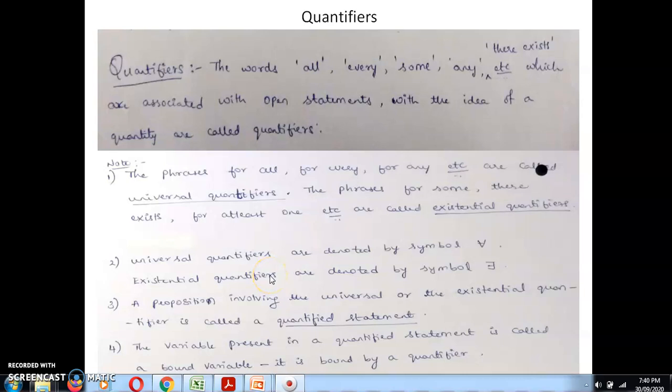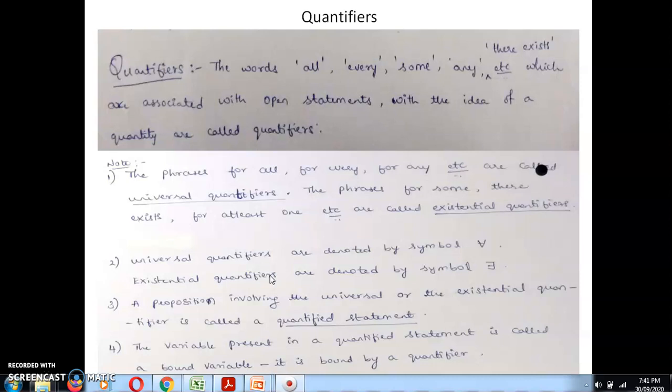Hello everyone. Let us start the next concept, that is quantifiers. What is a quantifier? There is a definition here. The words all, every, some, any, there exists, etc., which are associated with an open statement with the idea of quantity are called quantifiers. These are all the words which are associated with a certain quantity, for every student.